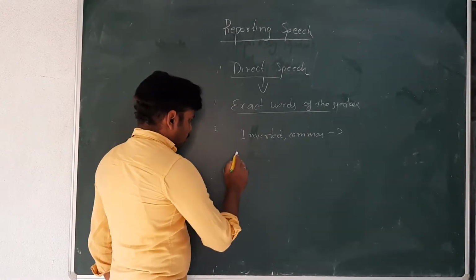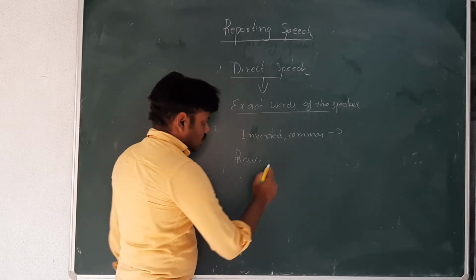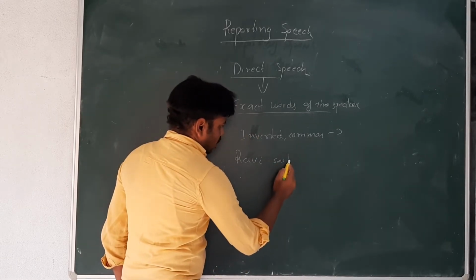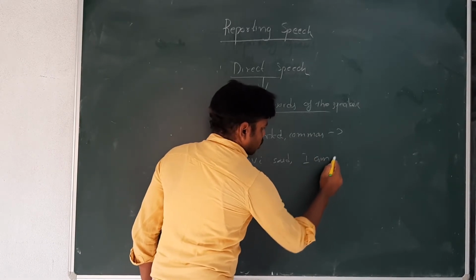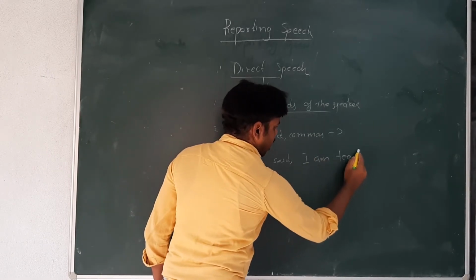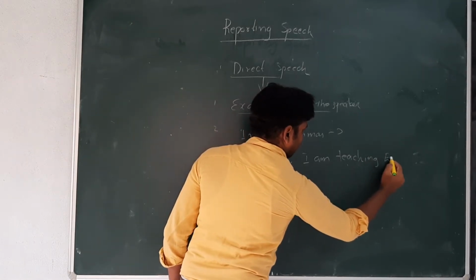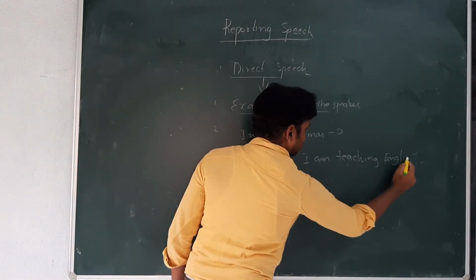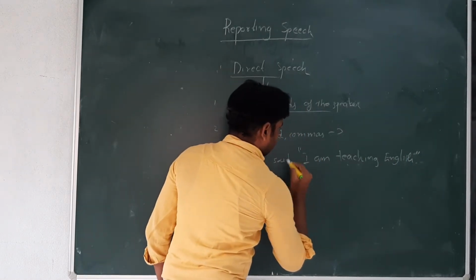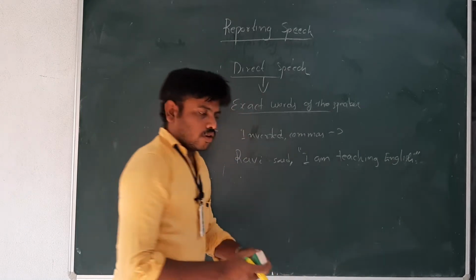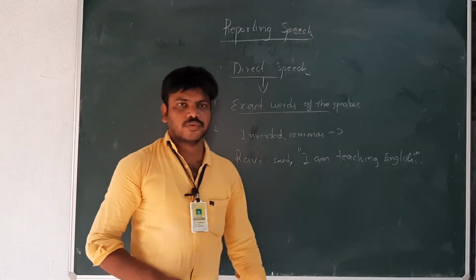For example, Ravi said, "I am teaching English." Full stop. Ravi said, "I am teaching English."